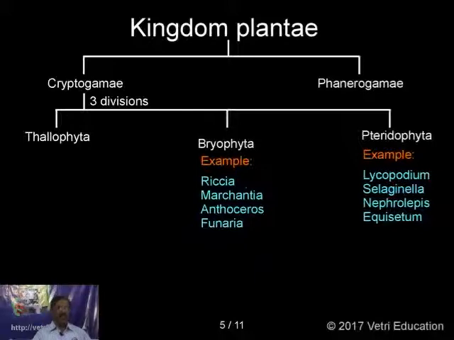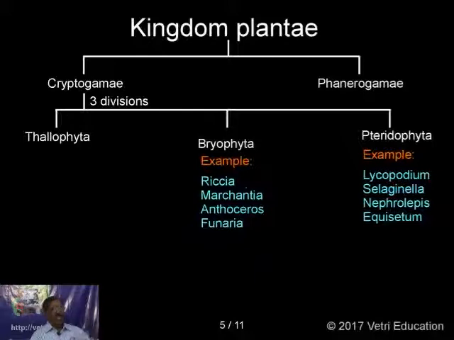After fertilization, they form a zygote. The zygote is diploid and it gives the diploid sporophyte. The sporophyte has sporangium with spore mother cells. They undergo reduction division and form haploid spores. Haploid spores again develop into bryophyte. This is called alternation of generation.